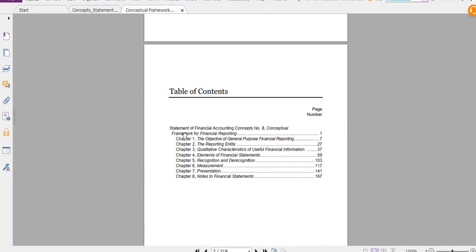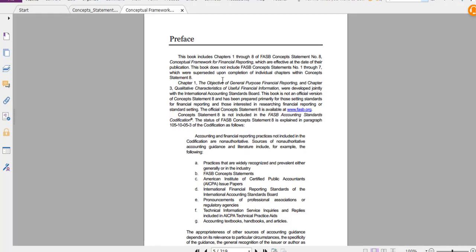You can see that what they did was they took the concept statements 1 through 7 and they put the information in different chapters. You can notice in the preface they explain that the book does not include concept statements 1 through 7 because they were superseded by 8. That doesn't mean that 1 through 7 are incorrect. It's kind of like a new edition of a book. It doesn't mean the old edition is incorrect. It just means that the new edition is the one that they're going to focus on.